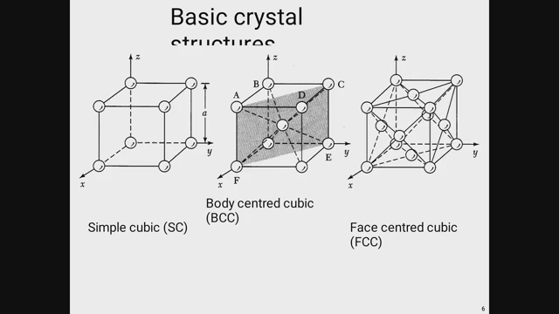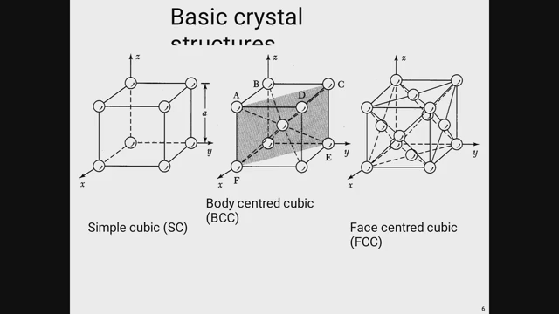Now the third one is face centered. In face centered, each and every face of the cubic lattice will be reserved by an atom. So how many faces are there? 1 2 3 4 5 6.